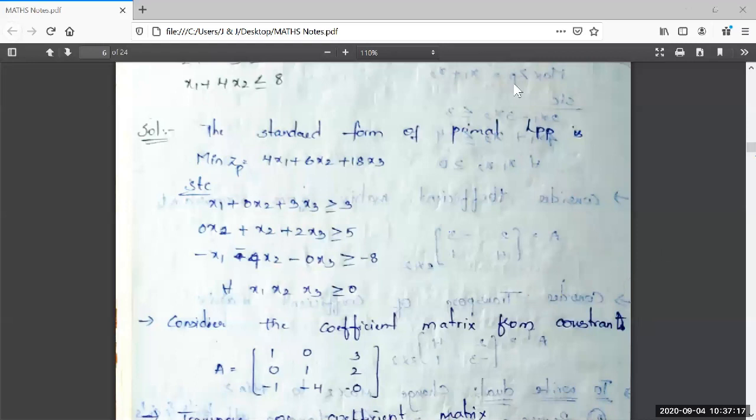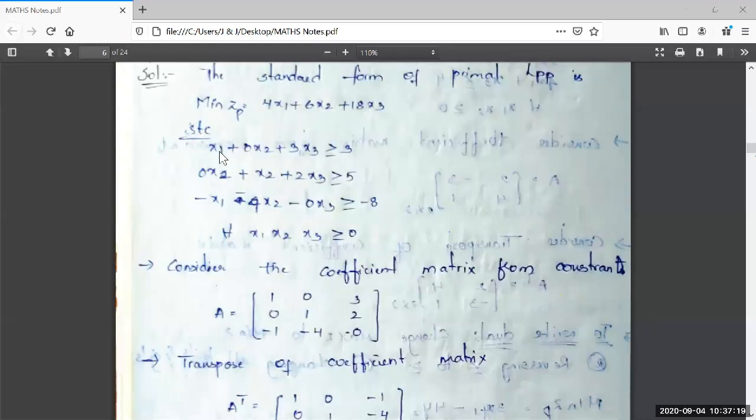As per our procedure, first we have to take the coefficient matrix capital A. The first row is 1, 0, 3. The second row is 0, 1, 2. The third row elements are minus 1, minus 4, minus 0, or we can simply write it as 0.